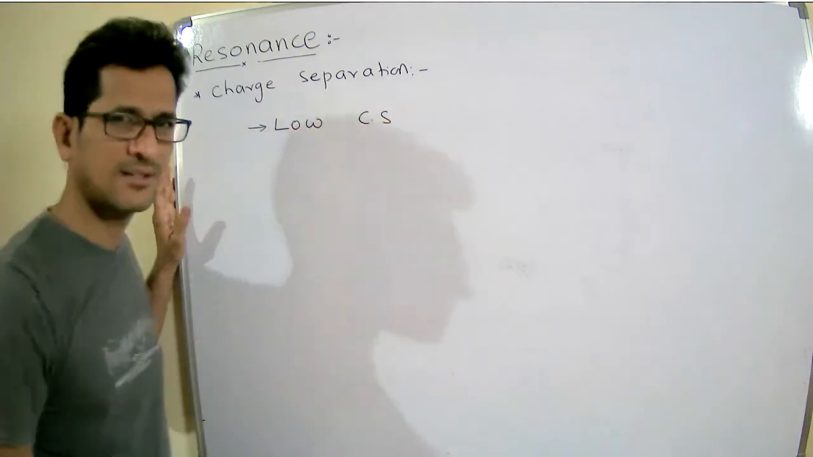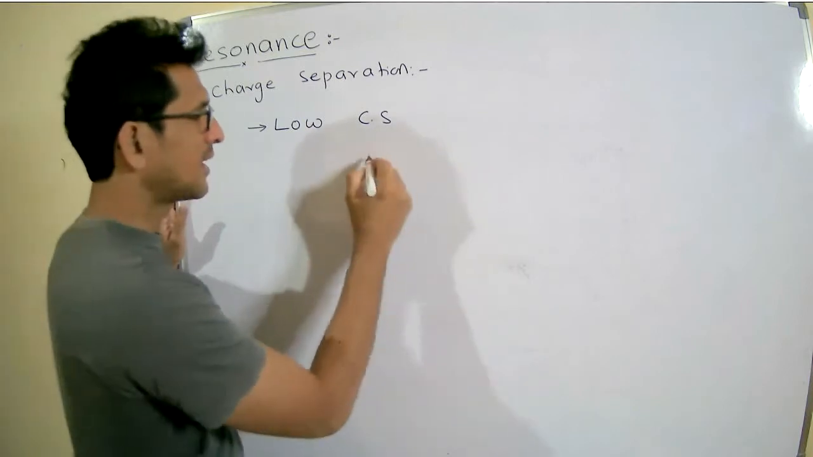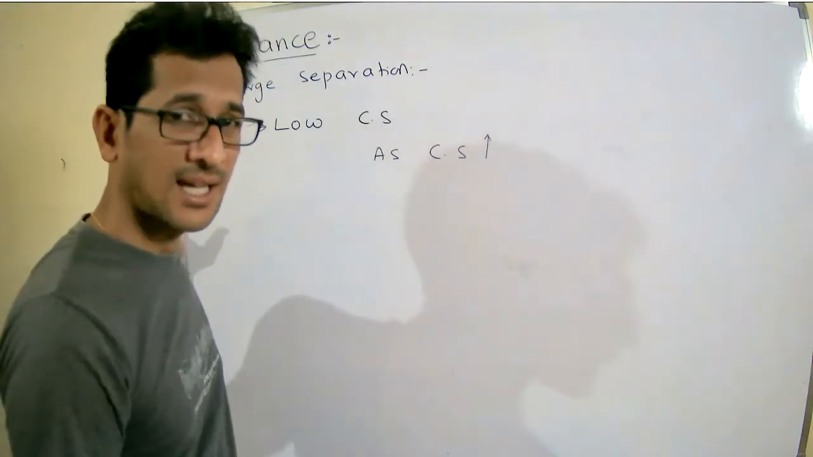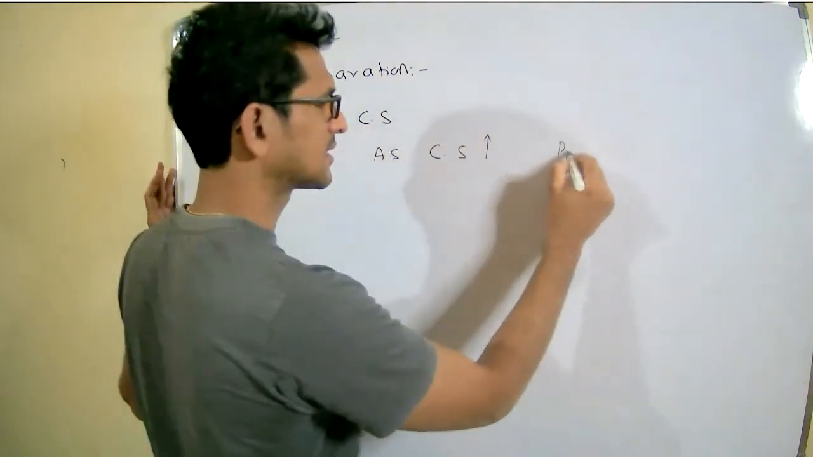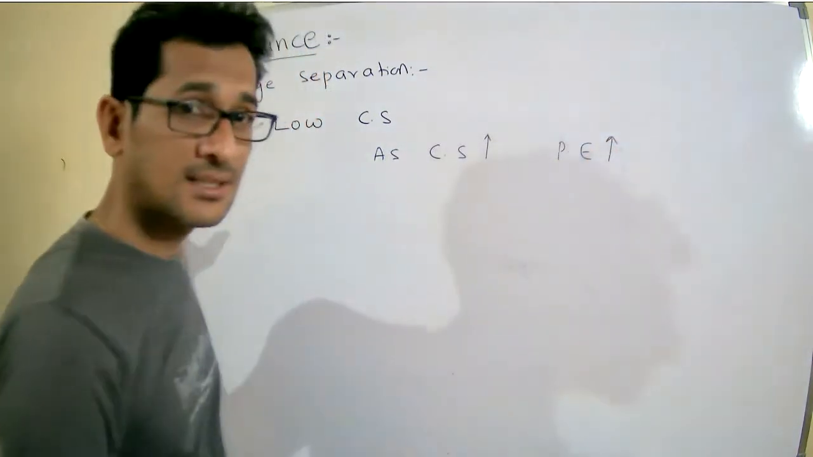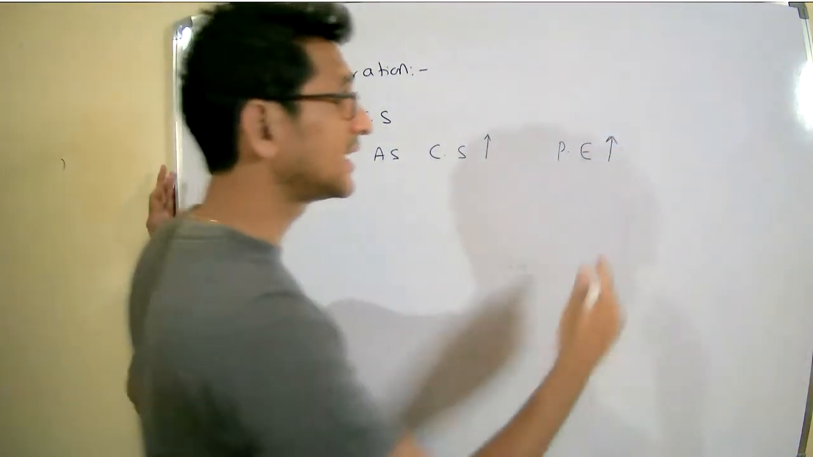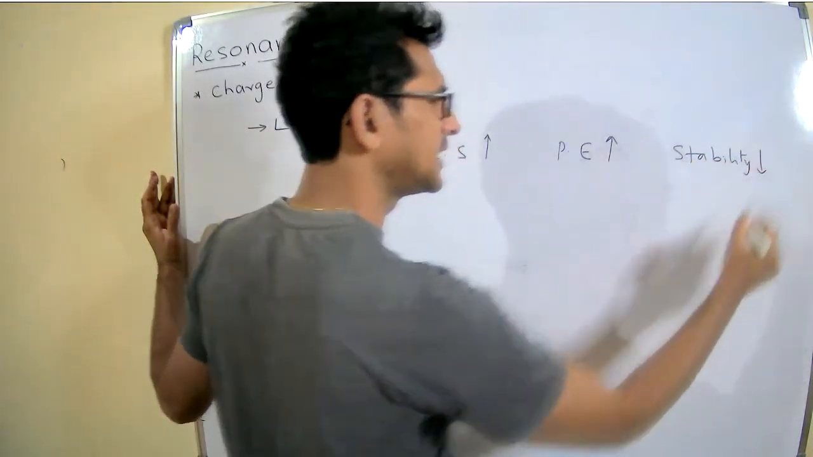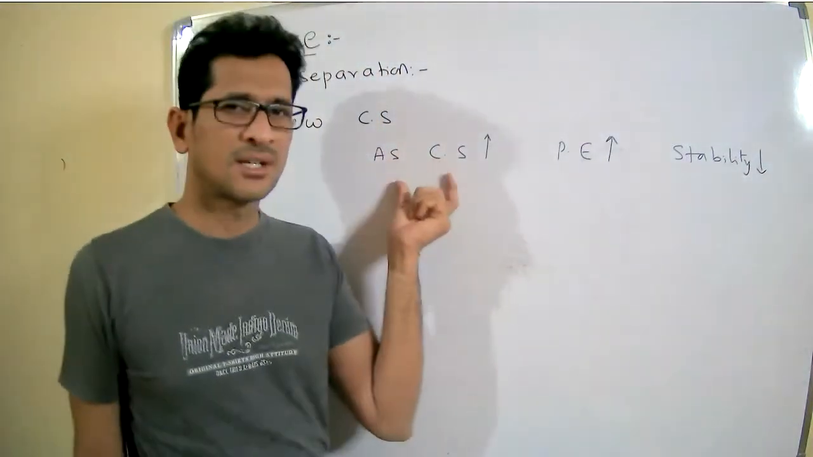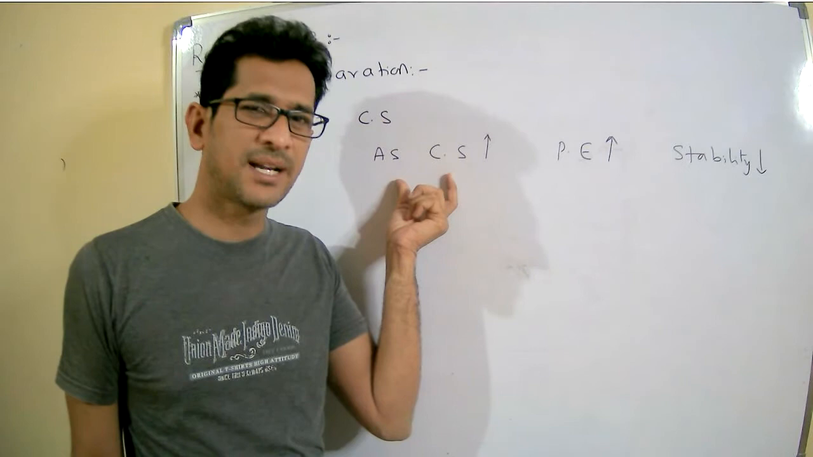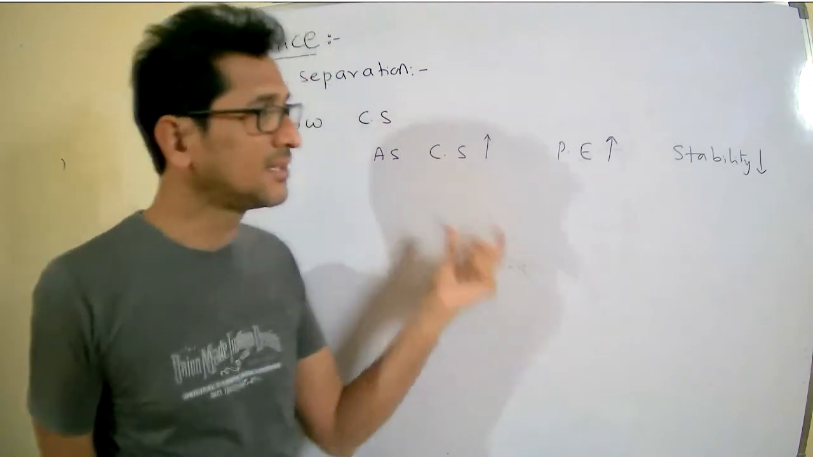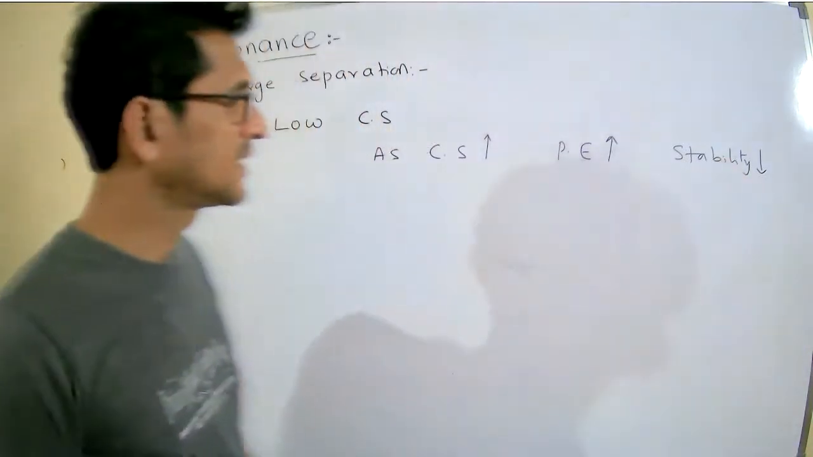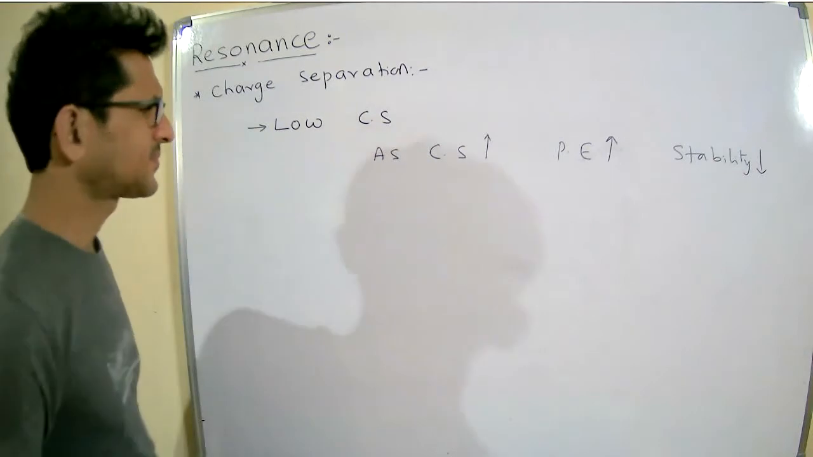Low charge separation, because as charge separation increases, potential energy increases. Once potential energy increases, stability decreases. So always the resonating structures which maintain a minimum charge separation are said to be stable resonating structures. Right? Okay.